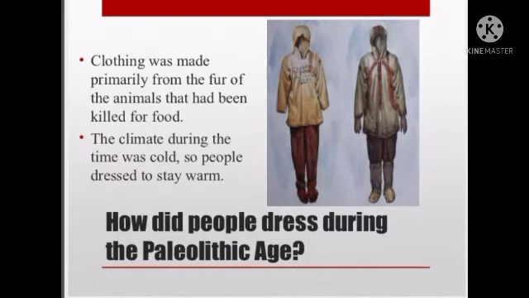How did people dress during the Paleolithic age? See how the people in this age are wearing dresses. Look at this. Can you identify what type of dresses they are wearing? Clothing was made primarily from the fur of animals that had been killed for food. They hunted the animals for food, so the animals' fur would be waste, so they made it into dress. That would keep them warm during the cold time.